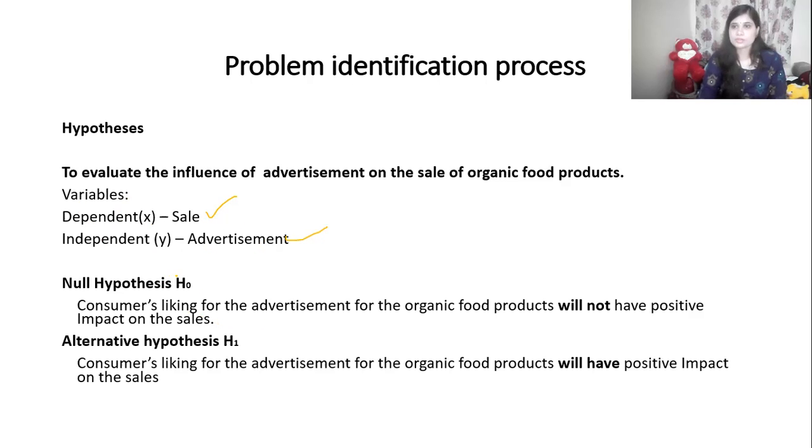So how do I formulate the hypothesis? The null hypothesis: consumers' liking for the advertisement of organic food products will not have a positive impact on sales. Whether they like or watch your advertisement or not, it has no significant impact; they are not buying your product. The alternative hypothesis: consumers' liking of the advertisement of organic food products will have a positive impact on sales. Means the people who are liking and watching your advertisement are influenced and buy your product. These two things we have to prove or disprove in the further stages of research, by using statistical or mathematical tools.